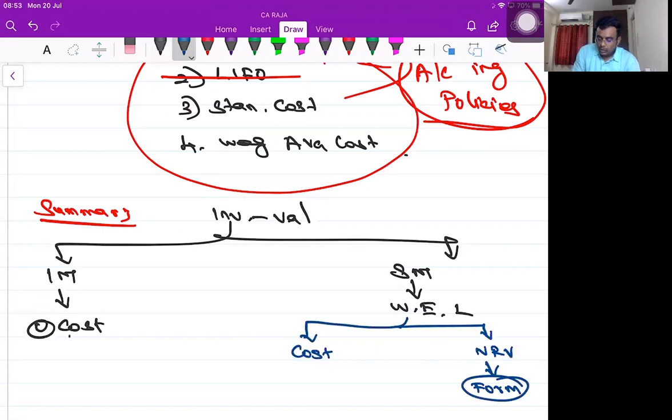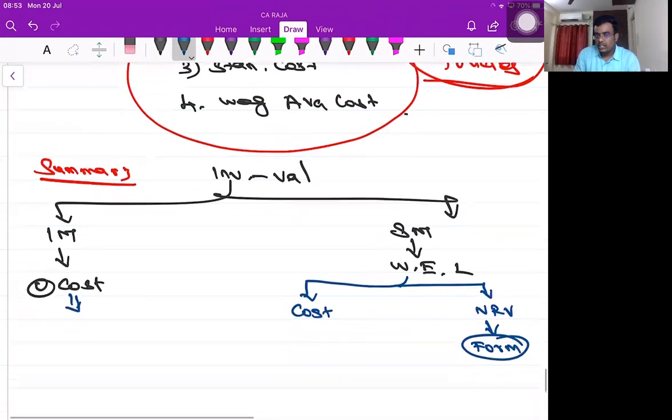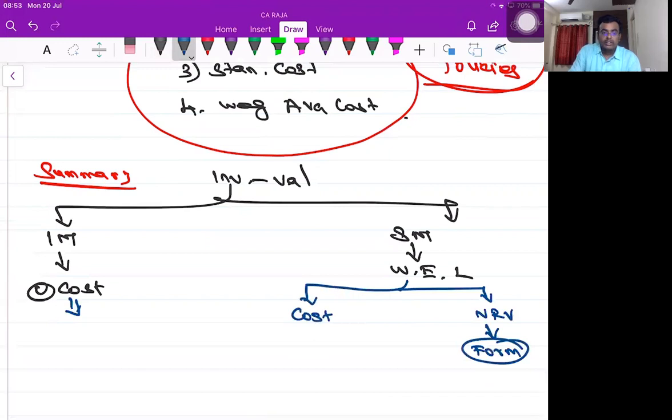Yes, sir. And you know what costs are to be added, what costs are not to be added, in initial measurement. Pakka? Everyone? Yes, sir. So when it comes to subsequent measurement, to get this particular cost, you have to use the FIFO method, standard cost method, or weighted average cost method.